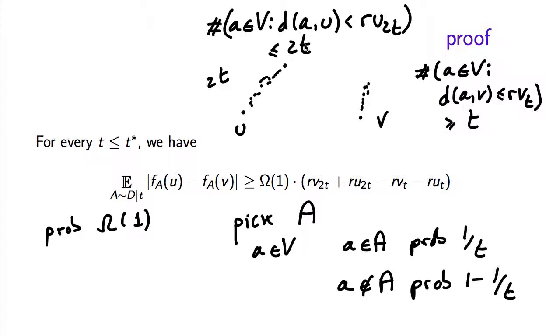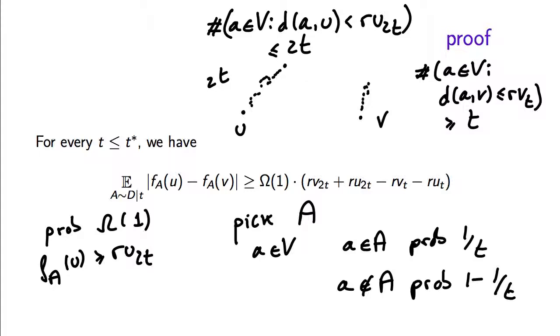Because there are 2t such elements, each of them is picked with probability 1 over t. So on average there's going to be 2 elements or fewer. The way this is distributed is pretty close to a Poisson distribution. So there will be a constant probability that we actually pick none of those elements. But what happens if we pick none of those elements? Well, it means that the distance from u to the closest element of A is going to be bigger than RU2t.